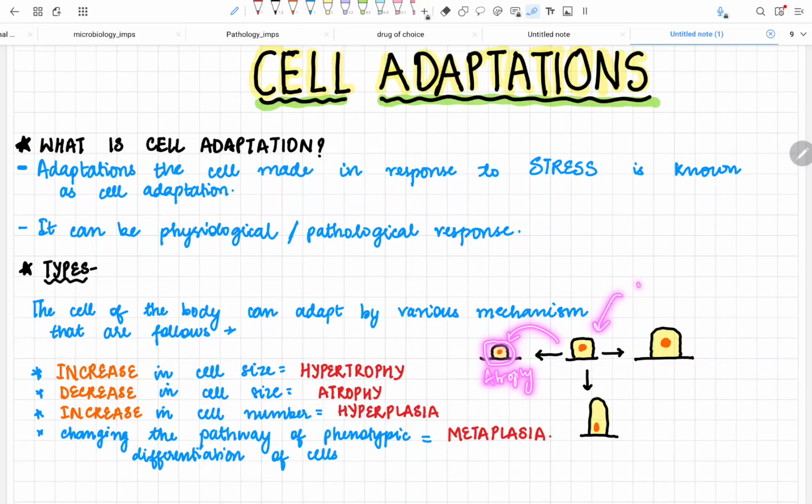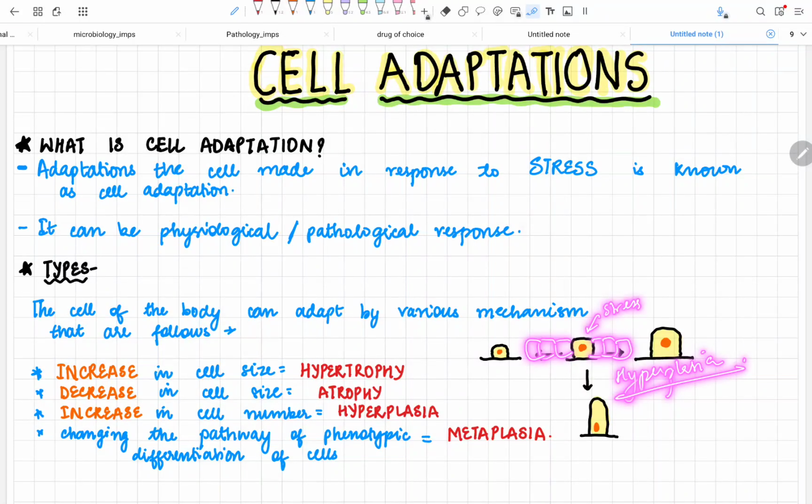Now I am giving stress again to my cuboidal cell. When I give stress again, there is no change in the number of the cells, but the type of the cell is changed. My cuboidal cell has become a columnar cell. Now this is called metaplasia. And now the fourth type: I am giving stress again, but there is no change in the size or in the type of the cells; there is an increase in the number of cells. The number of the cells increases. This is called hyperplasia.